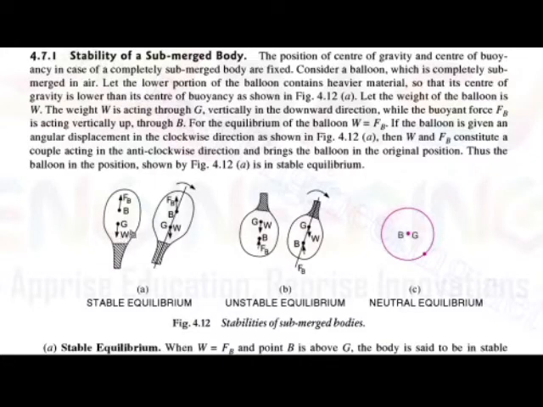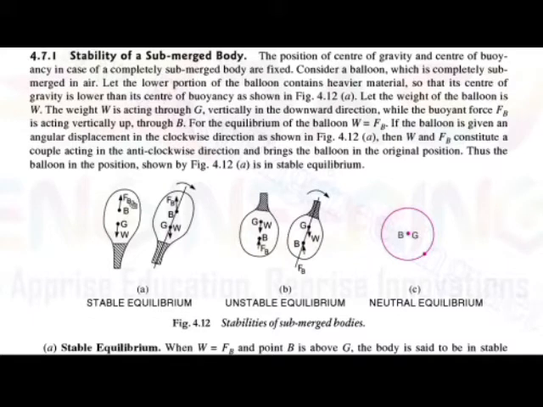The weight of the body is acting through the point G in the downward direction, while the buoyancy force is in the upward direction, through the point B. FB is nothing but the force of buoyancy, acting vertically upward through the point B. If we consider the equilibrium condition, then the weight of the body is equal to the force of buoyancy.